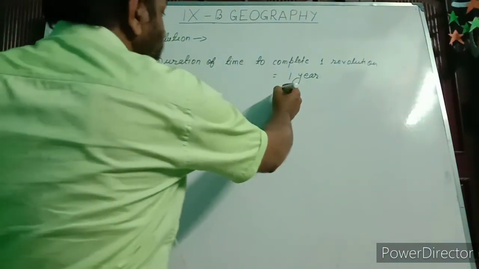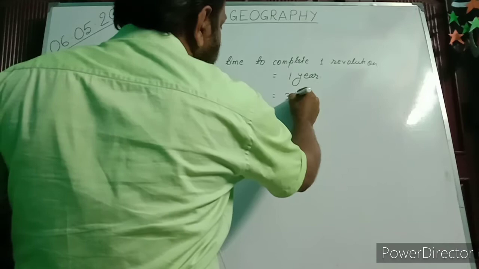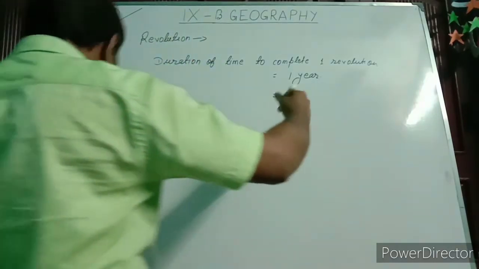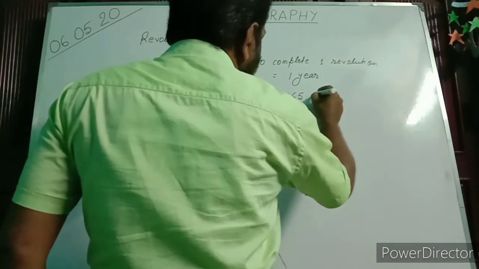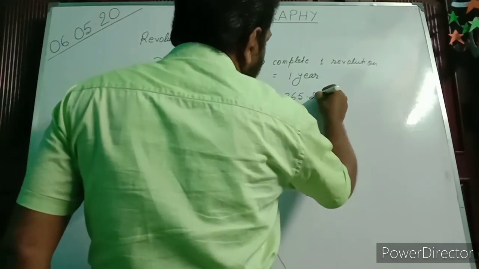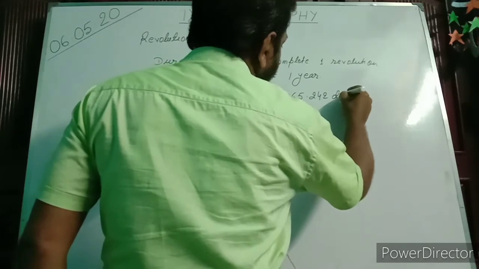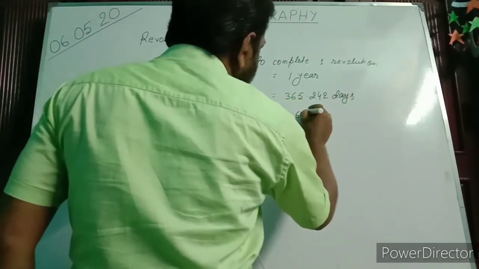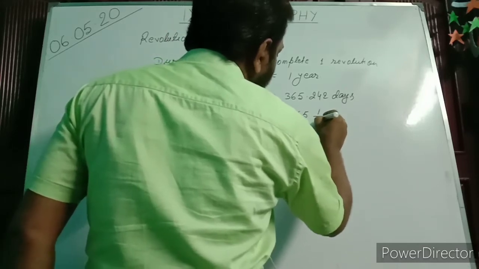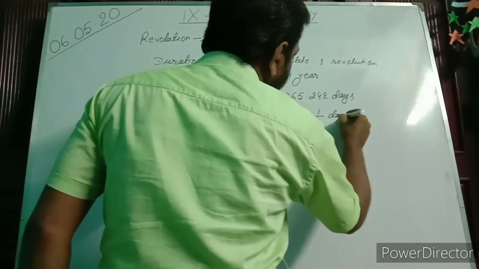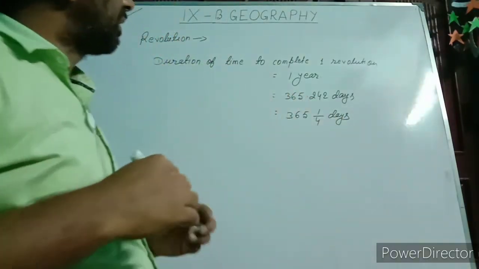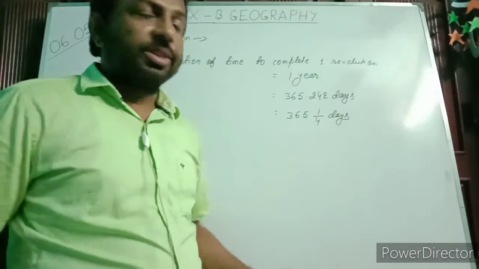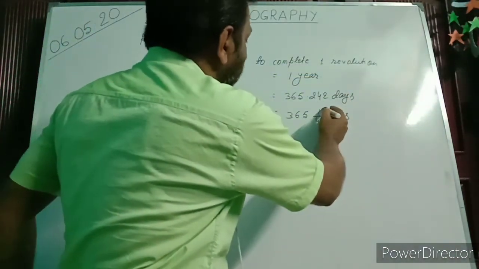The real time is 365.242 days, or in other words we say 365 and 1 by 4 days. Now you can ask that in a year there are only 365 days, then what happens to this 1 by 4 days?